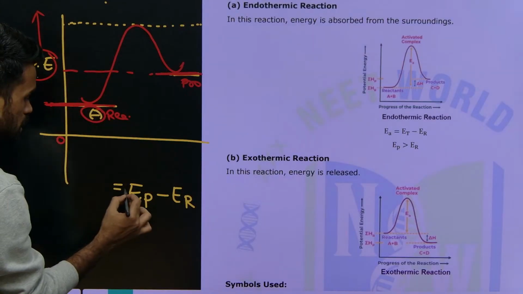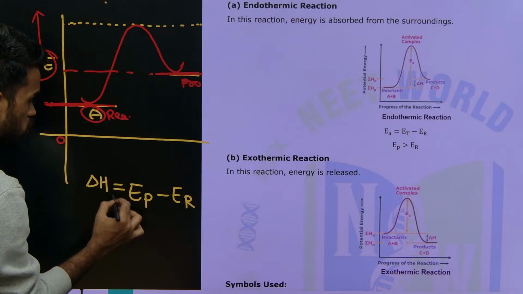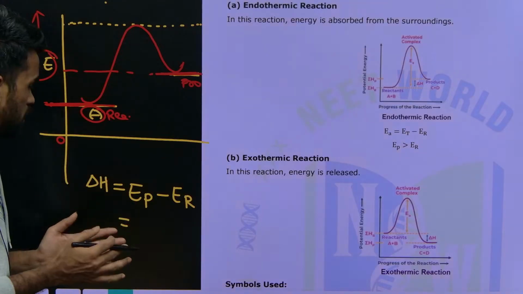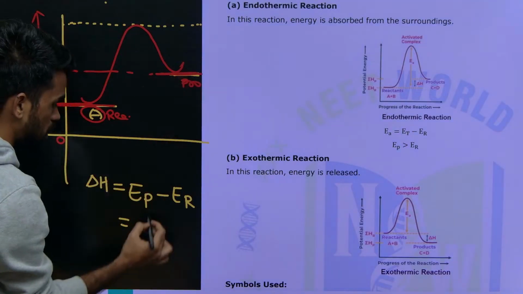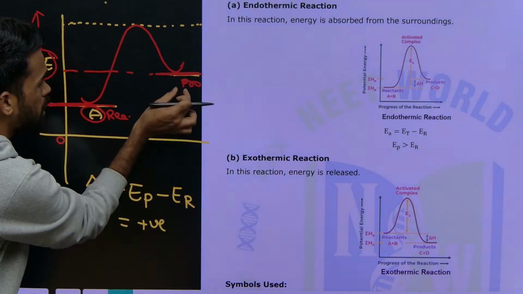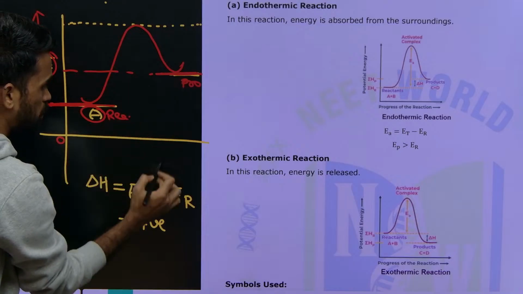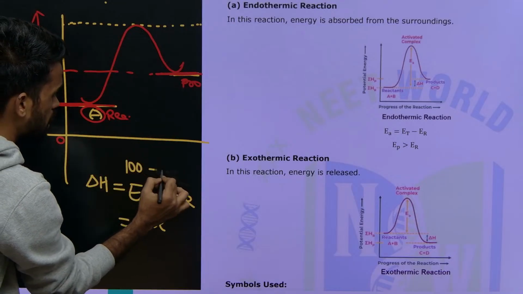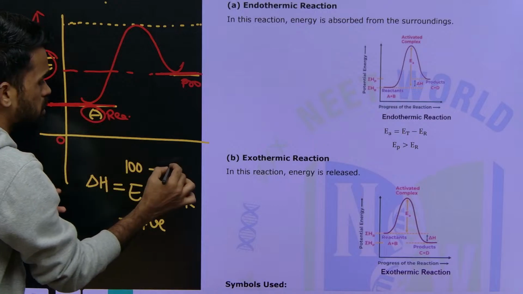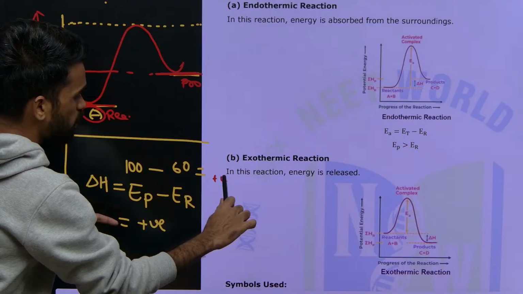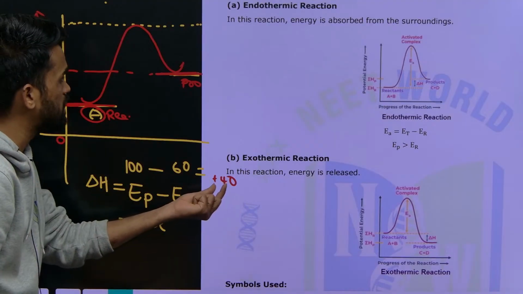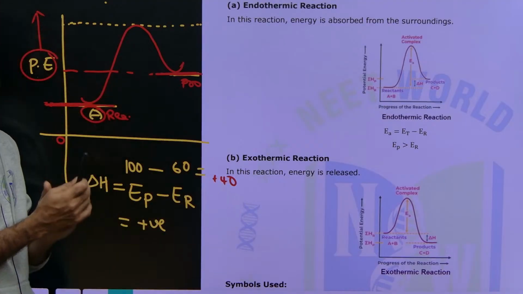Some amount of heat is absorbed, that's why the energy of product is greater, so the enthalpy change is positive. For example, if the energy of product is 100 and the energy of reactant is 60, you get plus 40. Plus 40 means this much energy is absorbed during the chemical reaction.